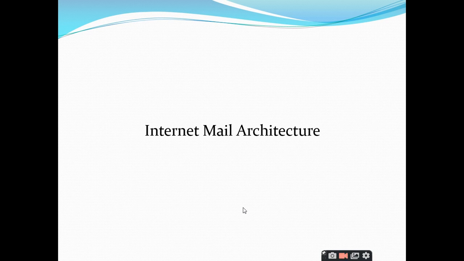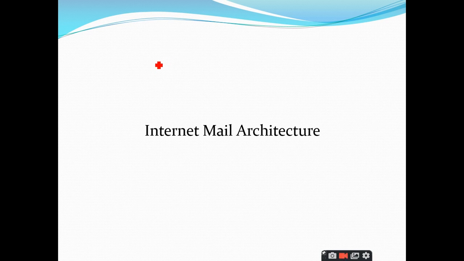Now we are entering another topic, which is called internet mail architecture. When you are able to send an email, you should know the underlying architecture of that email. This is what we are going to discuss in this topic, the internet mail architecture.